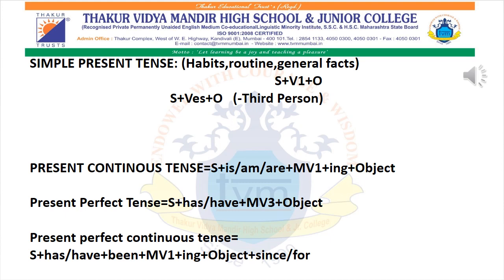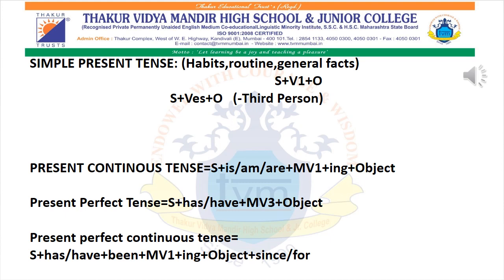Then we moved ahead with present continuous tense, where we came to know when to use is, am, and are, and also main verb plus ing. So present continuous tense is subject plus is/am/are plus verb plus ing plus object.